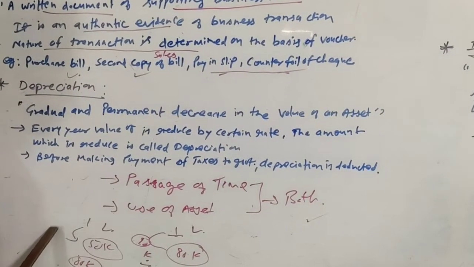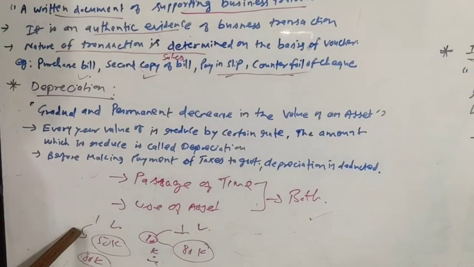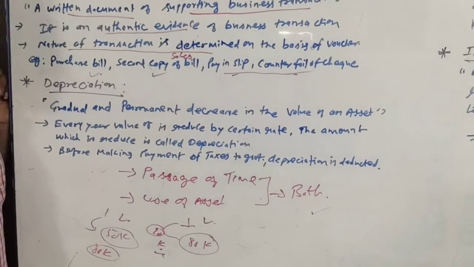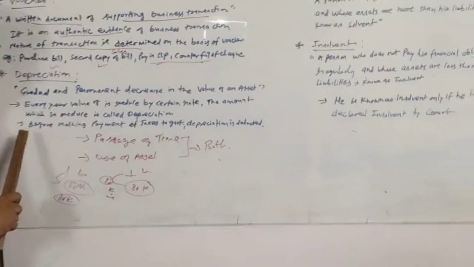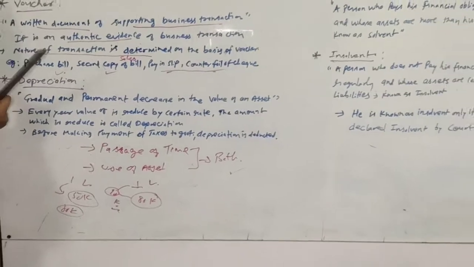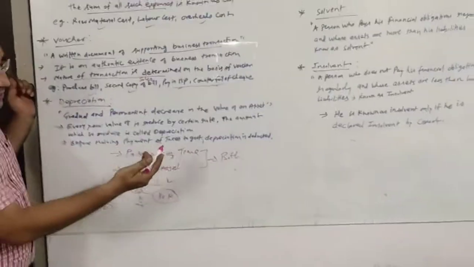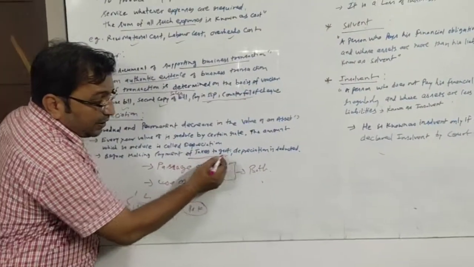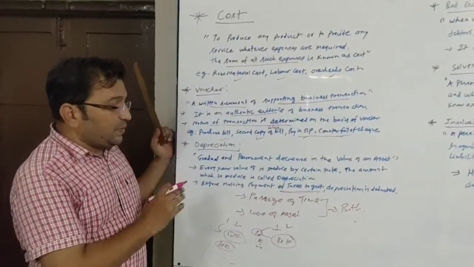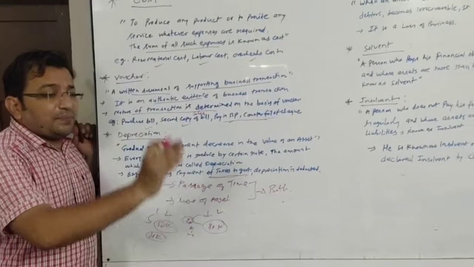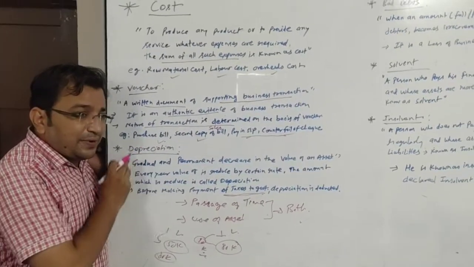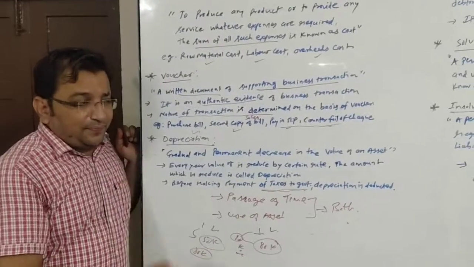As we have taken this example, the vehicle is of rupees 1 lakh and 20,000 is the amount which we have to reduce. So 20,000 will be known as depreciation. And what else? Before making payment of taxes to government, depreciation is deducted. So this was depreciation, a gradual and permanent decrease in the value of an asset. We have a separate chapter to study the same.